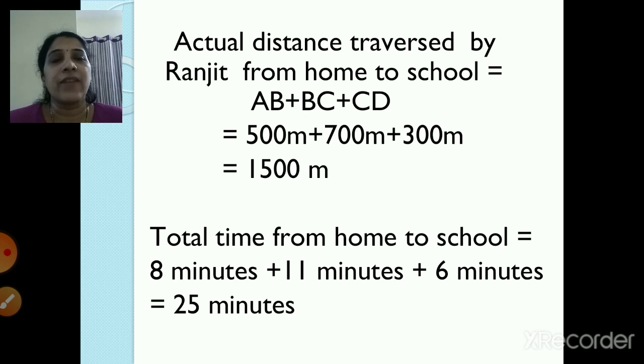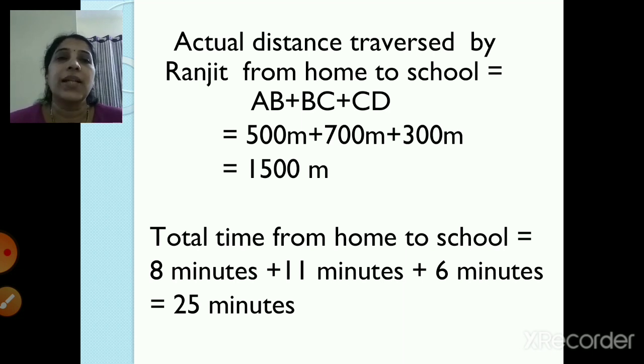Now remember the figure, children. So we are going to calculate the velocity and the speed of Ranjit from house to school. Now the actual distance traversed by Ranjit from home to school is equal to AB plus BC plus CD. So AB was 500 meters, BC was 700 meters and CD was 300 meters. So when you add all these three, you get 1500 meters.